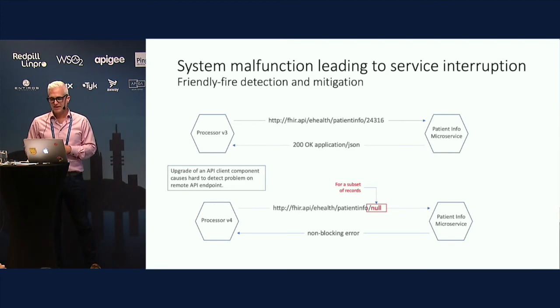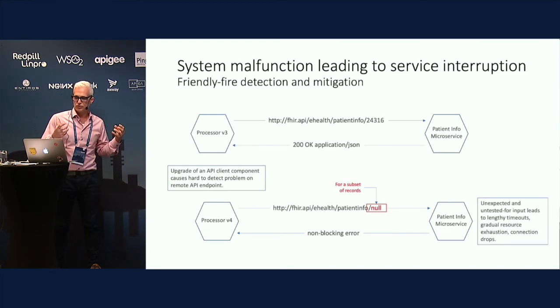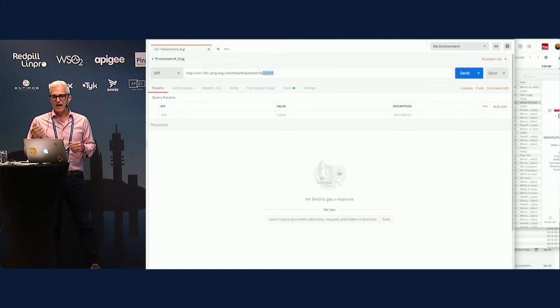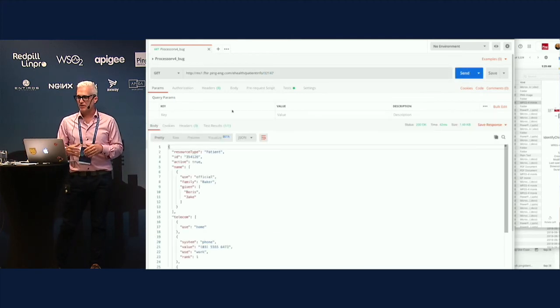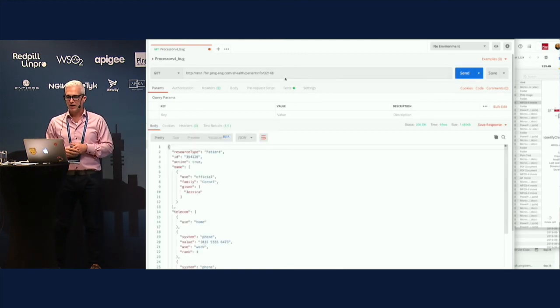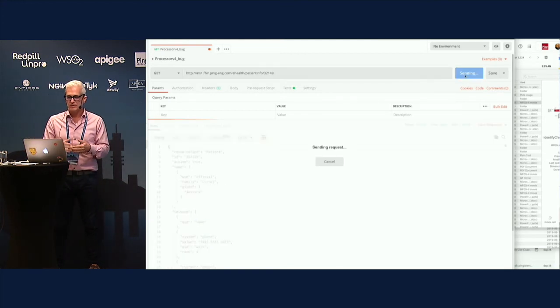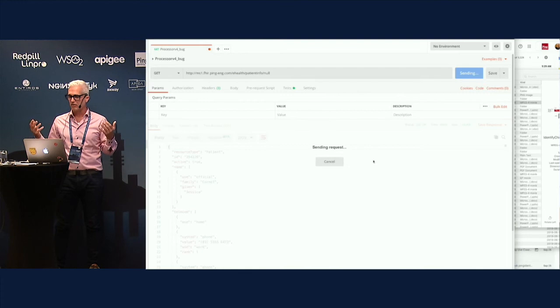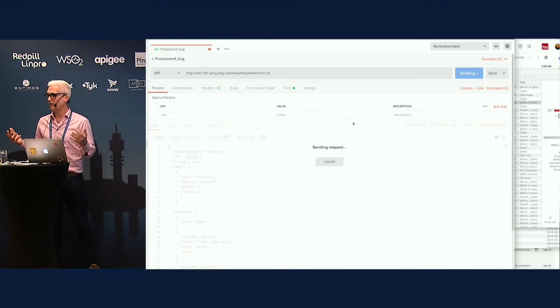And so the idea is that you do go through an upgrade. This is twice removed from the API. So I'm going to actually simulate this. So here's Postman. Here's what it looks like when I call this API with a regular URI. You can see it's very responsive. Everything works well. But now if I change this value to null, you'll see now the actual API endpoint is